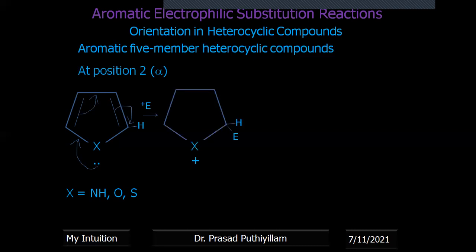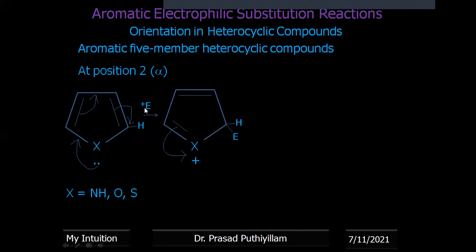Okay, therefore E is attached there, and you can see the lone pair of electrons went inside the benzene ring. The heteroatom, so it is not a halogen atom here, don't confuse. X is not considered as a halogen atom. It is not bromine, it is not chlorine, it is not iodine, it is not fluorine. It may be either NH or oxygen or sulfur. It gets a positive charge because the electron density went away from it. Okay, therefore, to neutralize that positive charge, now the resonance stabilization.